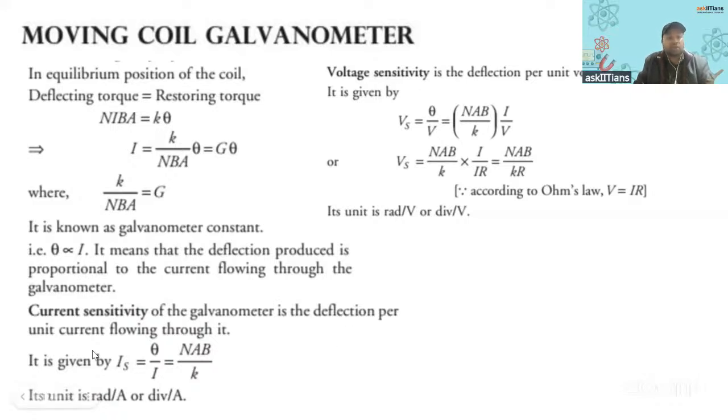It is the deflection per unit current flowing through it, right? So this definition you must be knowing, and this expression you must be knowing. And what is the unit of it? It is radian per ampere, because theta is in radian, I is in ampere, or division per ampere also, because theta we generally denote by the division, right? What is voltage sensitivity also you may learn, right? But in the syllabus it is current sensitivity, so you might learn about the voltage sensitivity also.